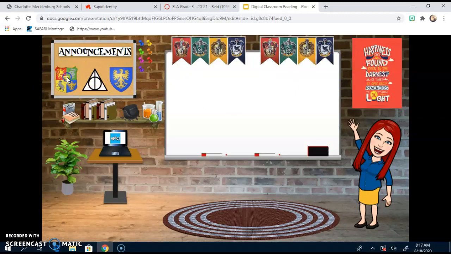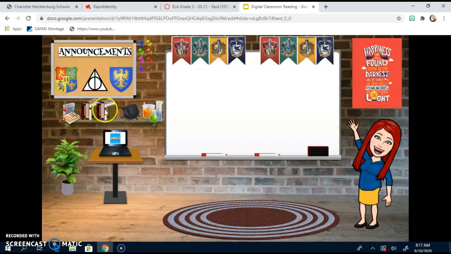Same with the Hogwarts crest. If you click on this, there's nothing there right now, but if you click on this, it will take you to our schedule. So if you ever forget what your virtual learning schedule is, if you ever forget what class you're supposed to be in, what special you have, this is what you would click and it would take you to that schedule.